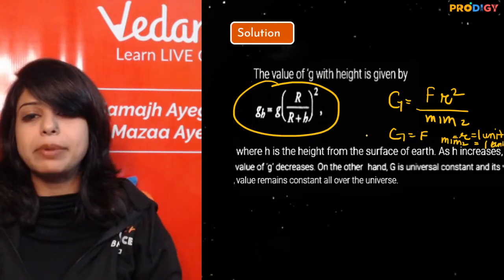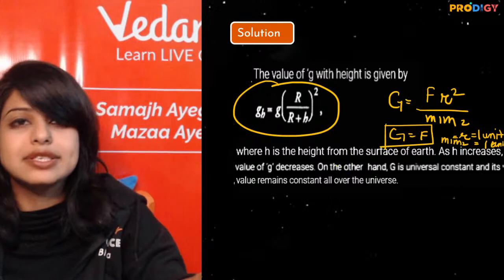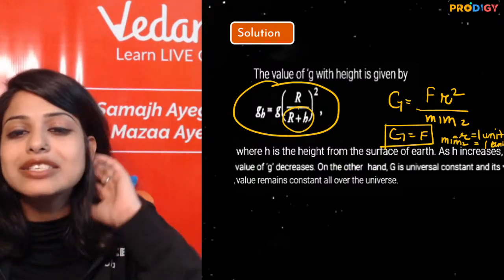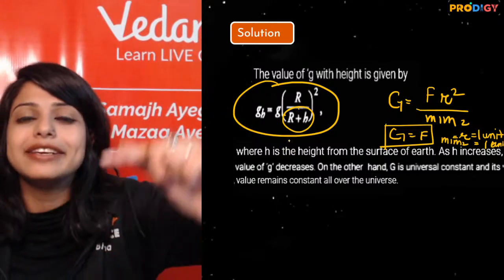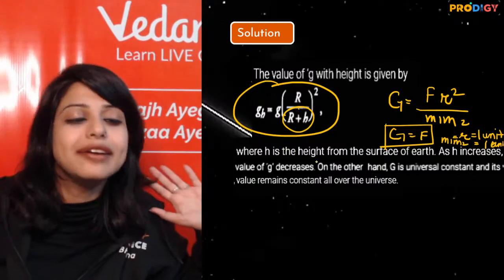So this is my capital G. This is a constant, fixed. But my small g varies with the h. As the height increases, my small g decreases.